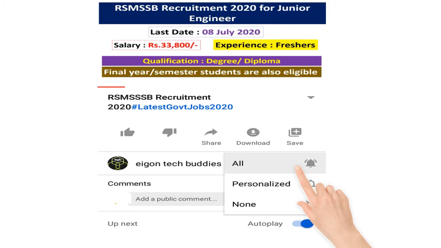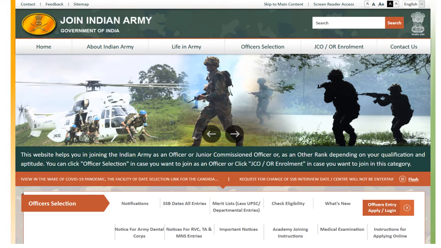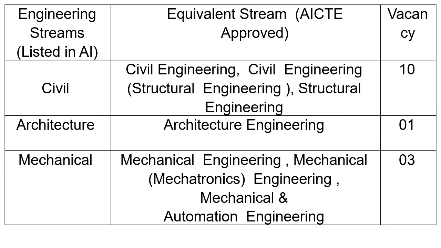Let's start the video. Join Indian Army is recruiting candidates to fill their various vacancies in officers entry. So let's check the vacancy details.